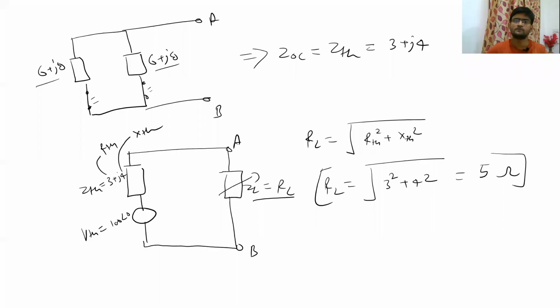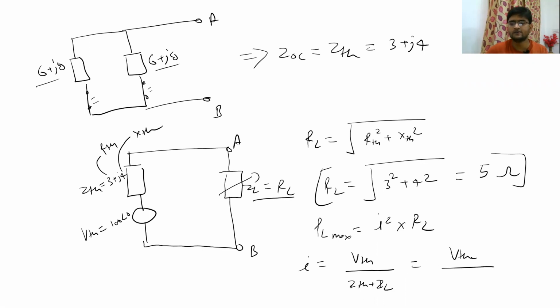Now the power in this RL, PL max, will be I square into RL. And what is the value of I? I is nothing but VTH upon ZTH plus ZL. So if we talk about the magnitude, this is going to be VTH divided by RTH plus RL whole squared plus, since we do not have any XL, XTH squared, and the whole thing will go under root.